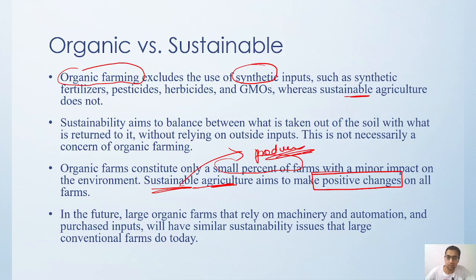Okay, so we are focusing that in the coming future there will be lot of organic farms where machineries and automation and everything will be working. Okay, we'll have a similar sustainability issue that large conventional farms are doing. Okay, see, normal farming and organic farming are doing farming only, but the uses of inputs are different. But in sustainability, even we are utilizing various things in the organic farming also, but are we using in a sustainable way? That has to be taken care in the coming future.